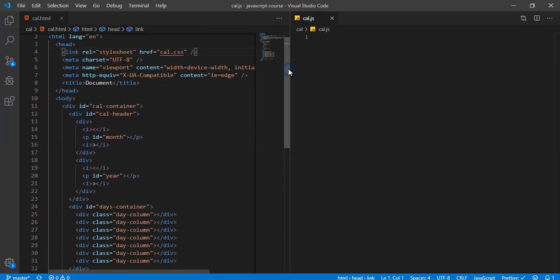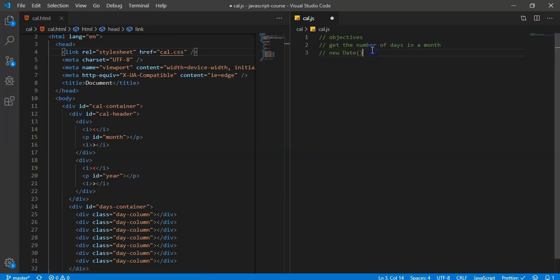All right, so let's talk about our objectives. The first thing we want to do is, I'll just write objectives. So the first thing we want to do is get the number of days in a month. And that's actually a little bit tricky, but we can use the date. So the new date. So date is a